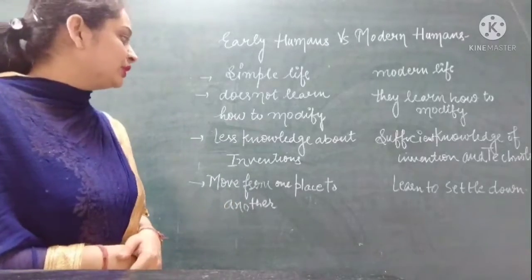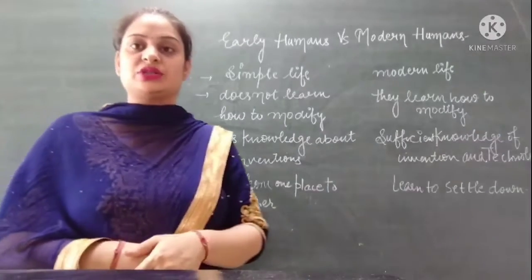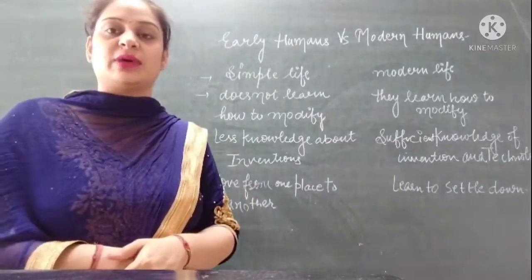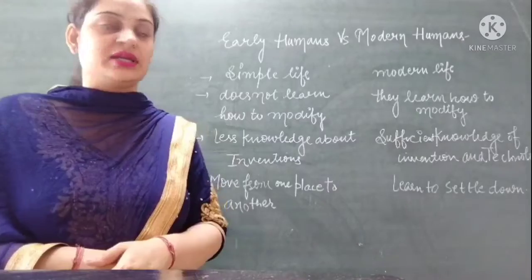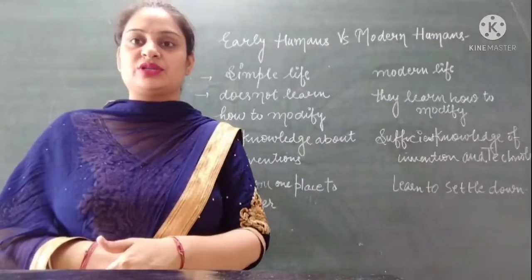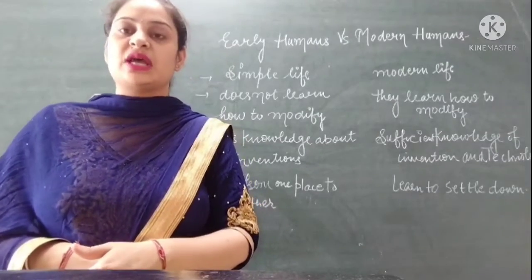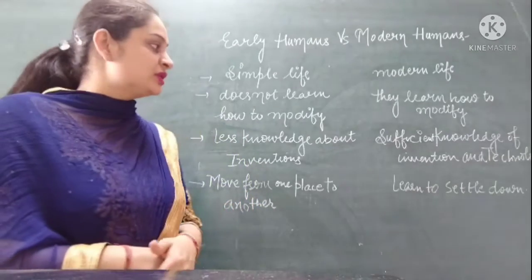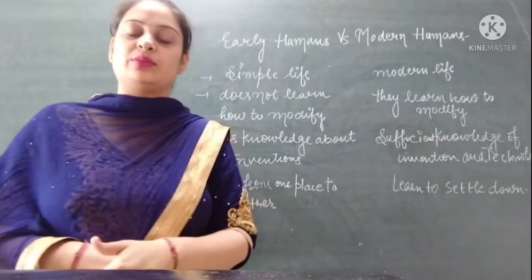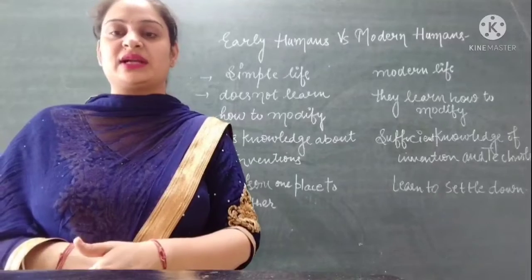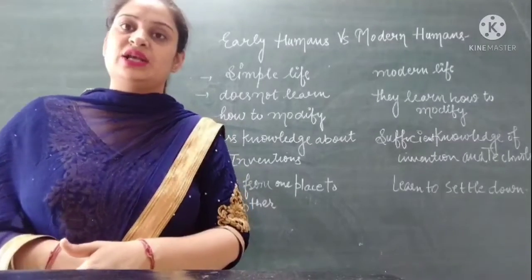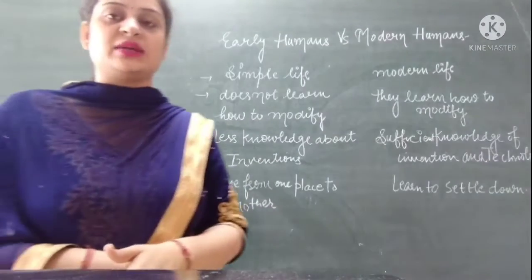Then early humans have less knowledge about inventions, but on the other hand, modern humans have sufficient knowledge about invention and technology. And the last difference is early humans always used to move from one place to another. They used to live in caves, but on the other hand, modern humans learn to settle down at only one place. They learn how to be domesticated. They learn about the different norms which are found in society. So this was the difference between early humans and modern humans.